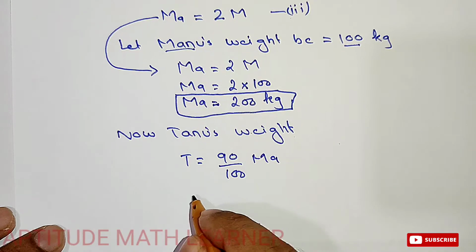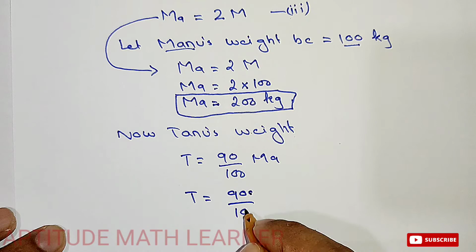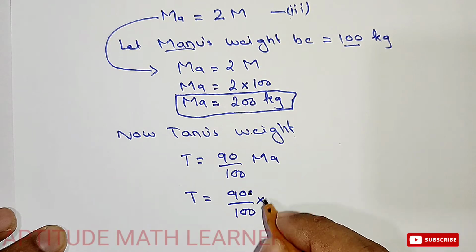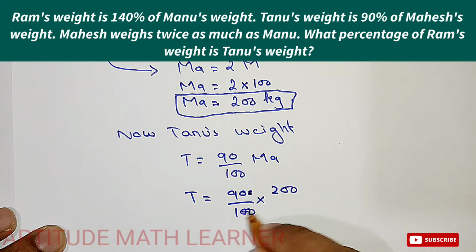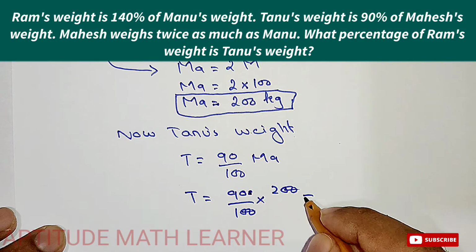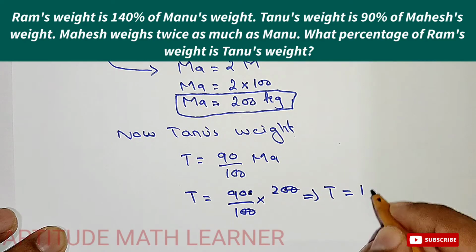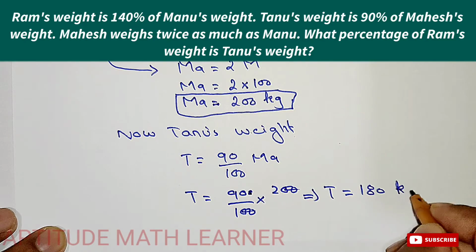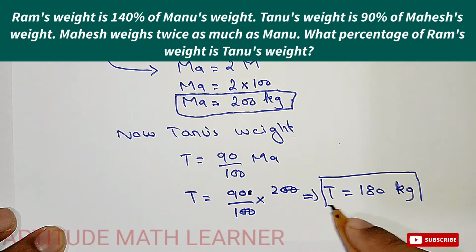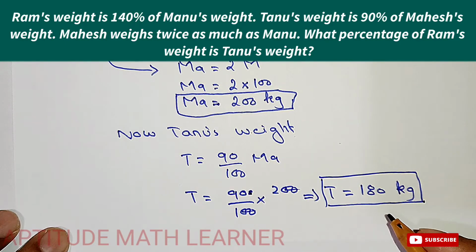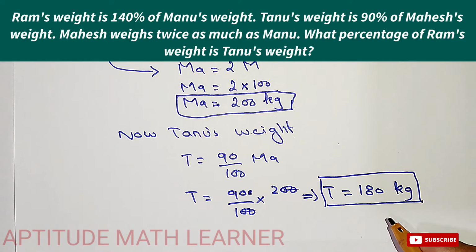So putting the value of Mahesh's weight, T is equal to 90 by 100 multiplied by Mahesh's weight, which we have found out to be 200. Here the zeros cancel out, and we get Tanu's weight: 2 multiplied by 90 is 180. So Tanu's weight is 180 kg.